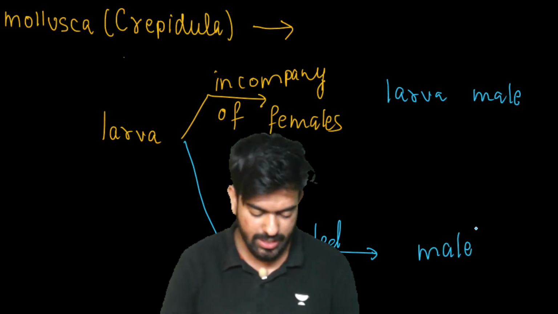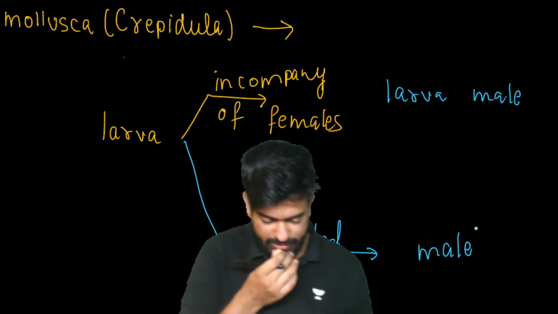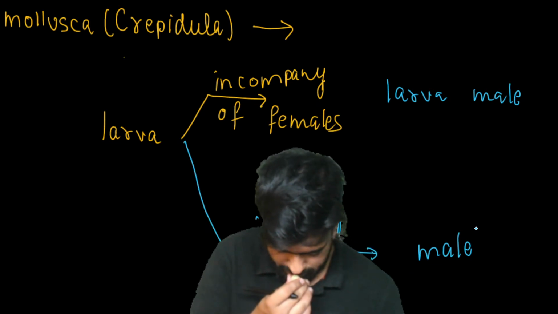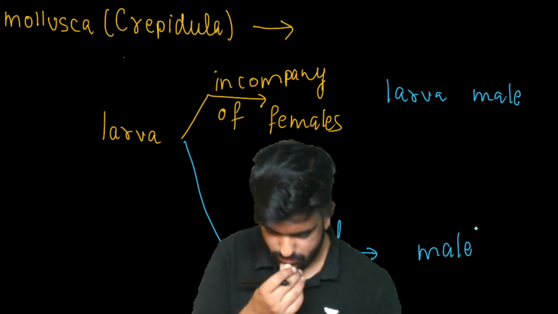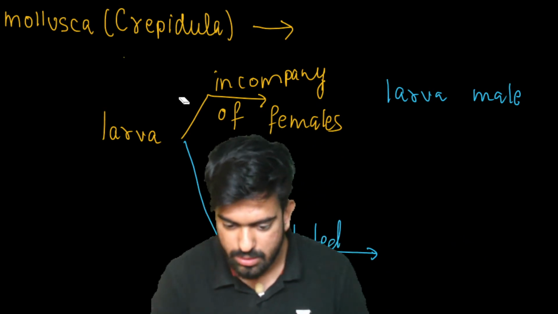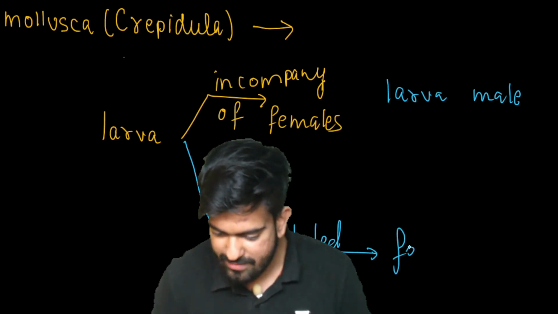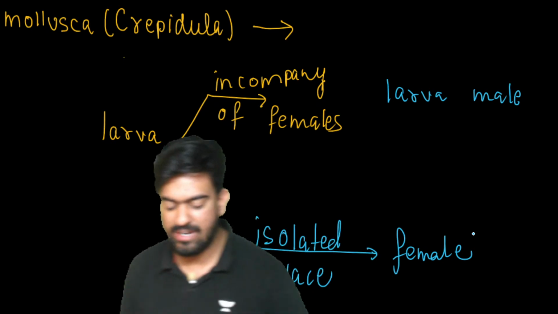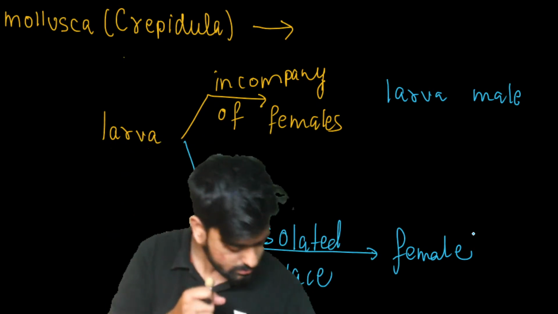Clear? Okay. Comment and tell me quickly if you have any doubts. Larva will be male. Sorry, larva will be female. Larva will be female. I'm so sorry. Larva will be female. Clear? No doubts? Great. Larva will be female.